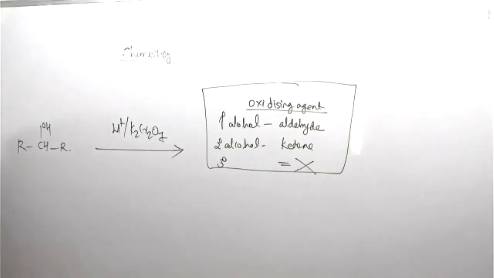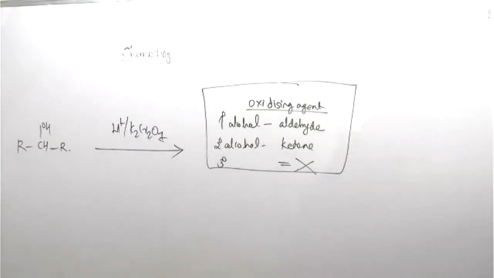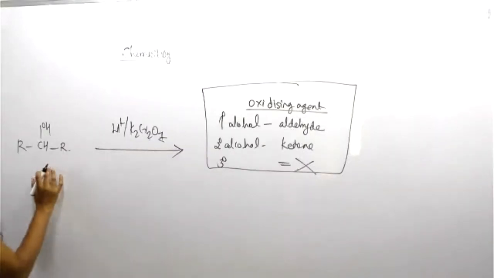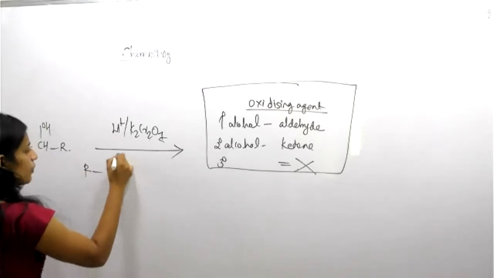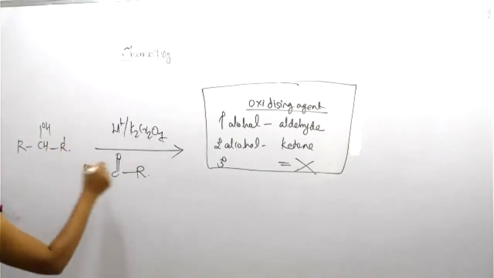Ketone. What about the formula of ketone? Tell me, anybody. Ketone formula. RC double bond O R. Okay. So here, how does it become? RC double bond O R. This is the ketone that will form. This is R dash, here is also R dash.